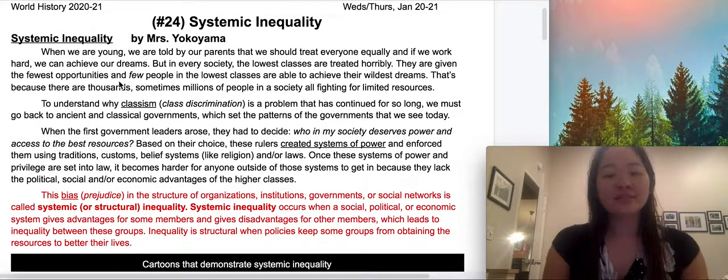Once these systems of power and privilege are set into law, it becomes harder for anyone outside of those systems to get in because they lack the political, social, or economic advantages of the higher classes.